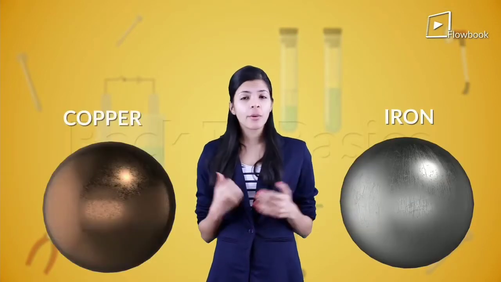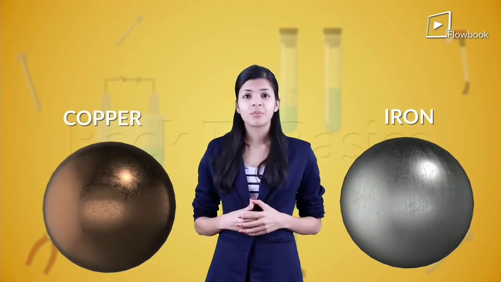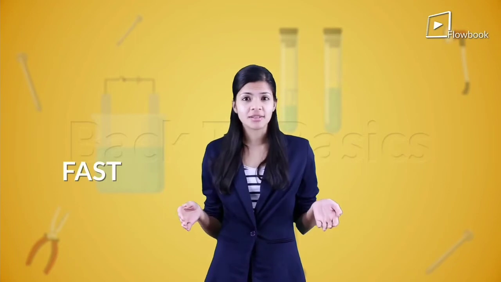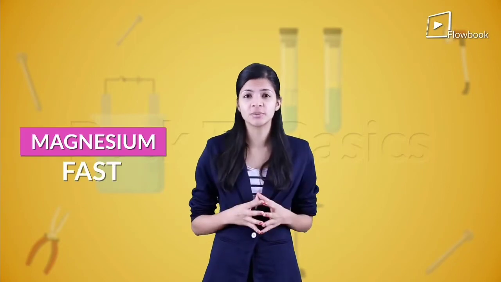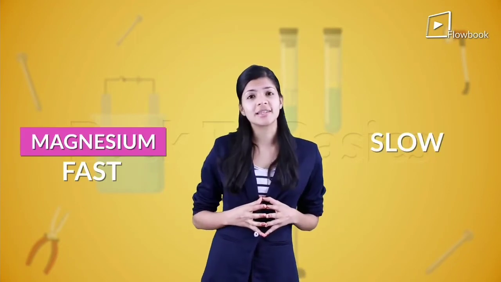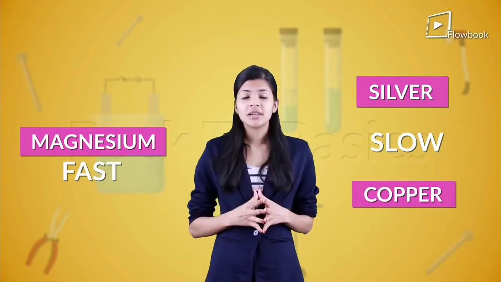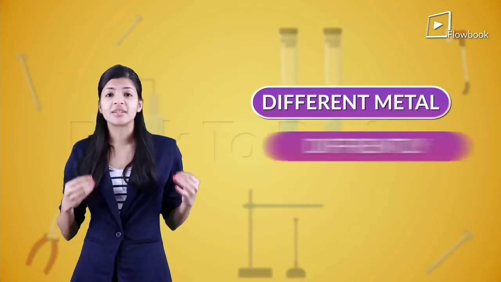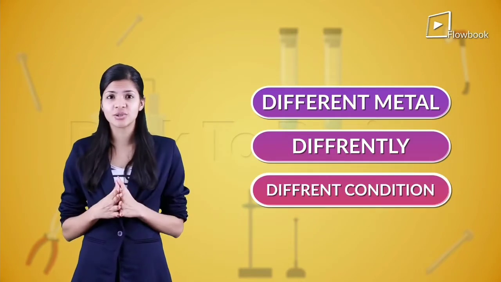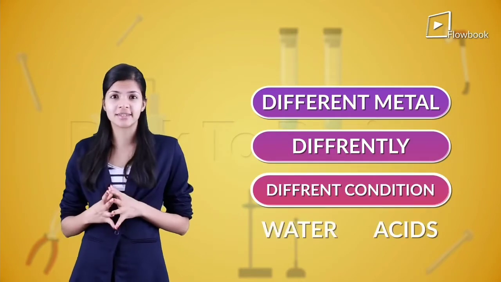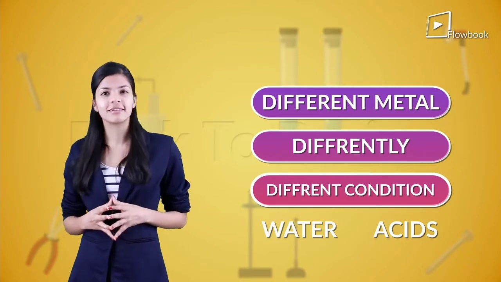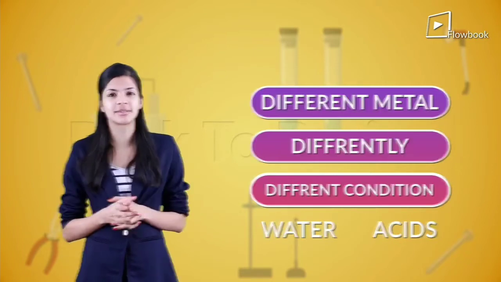We know that some metals like iron and copper react with air, whereas some do not. Also, in this reaction, the process can be fast in the case of magnesium, but slow in cases such as silver or copper. Similarly, different metals react differently under different conditions with water and acids. So today, let's learn about the reactivity of metals.